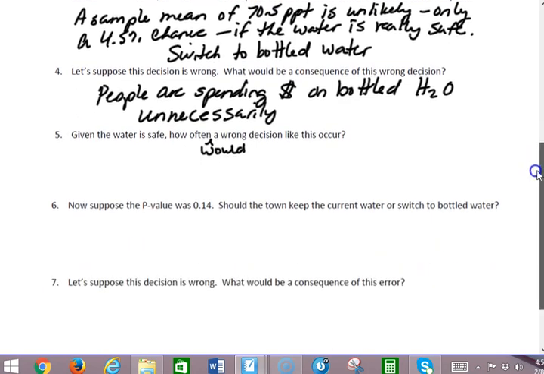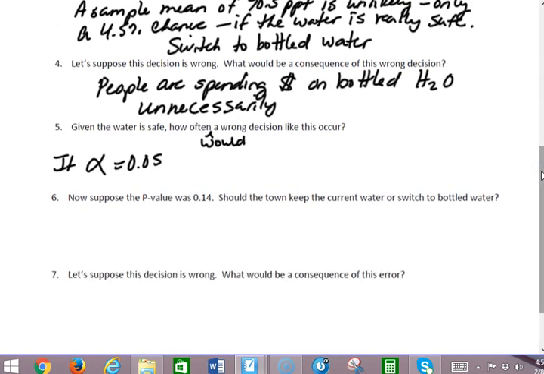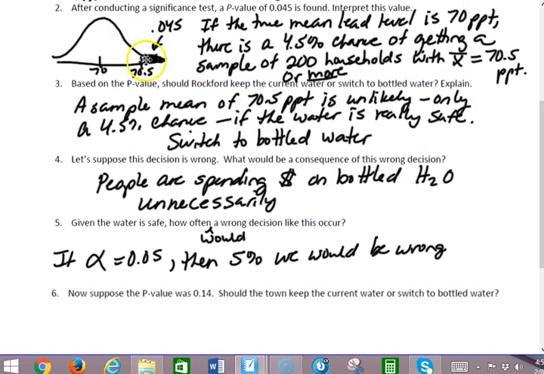So if we set our alpha equals 5%, and we would reject the null hypothesis every time p is less than alpha, then 5% of the time we would be wrong. Does that make sense? Because I'm only going to reject the null hypothesis if p is less than alpha. So any time that we would get 5% or less in this tail area, which could happen 5% of the time, I could possibly be wrong.